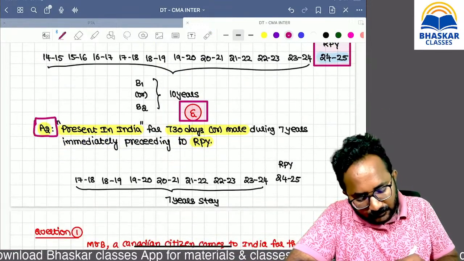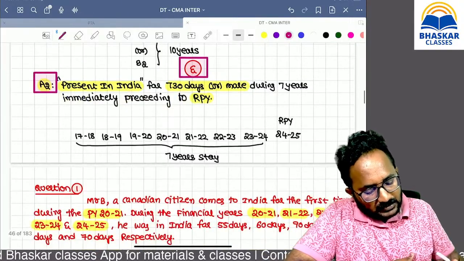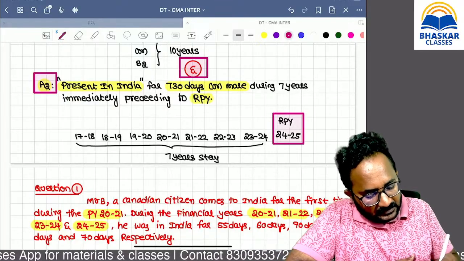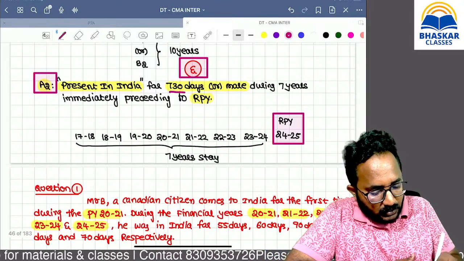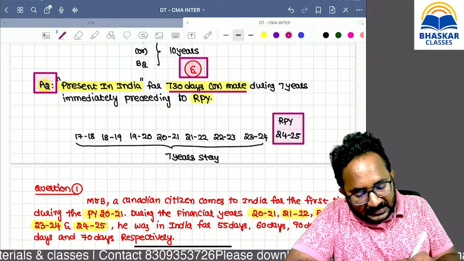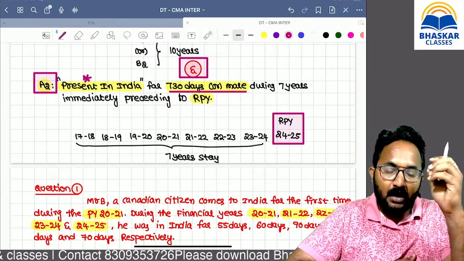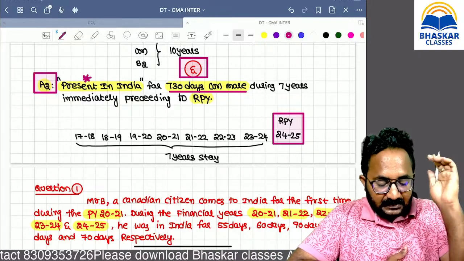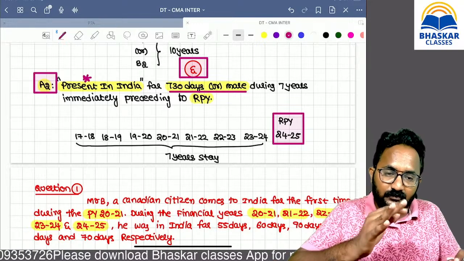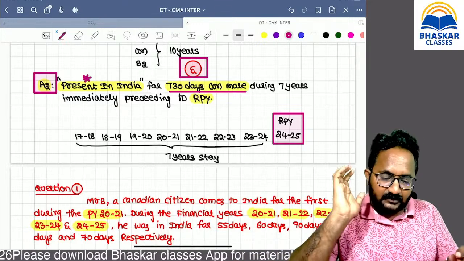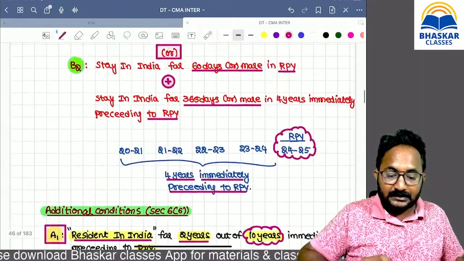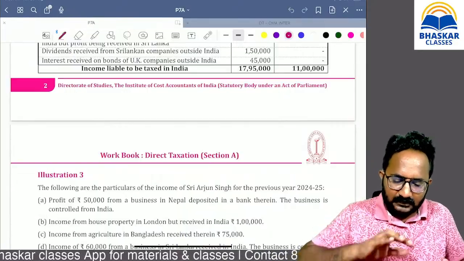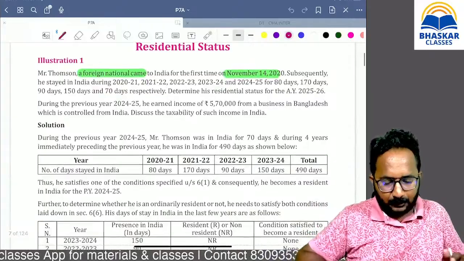Immediately preceding to the relevant previous year, please check 7 years of data. If in these 7 years your stay in India is 730 days or more, then this is also satisfied. Are you clear up to now? Please let me know. You have to fix these conditions in your mind first, then you can do the problems. Now, some basic problems I will go through.